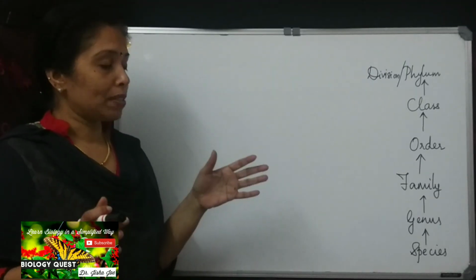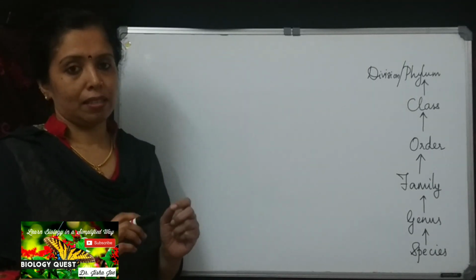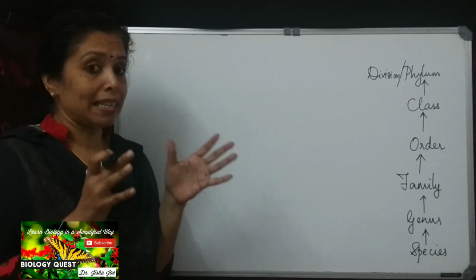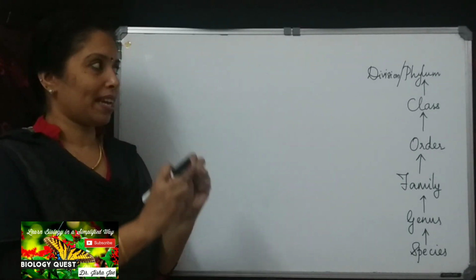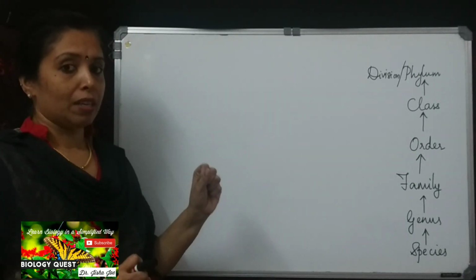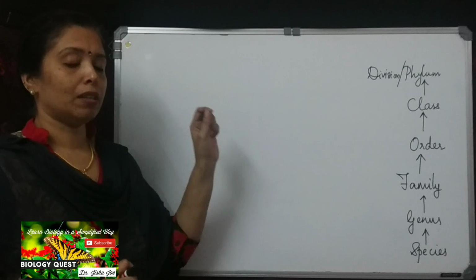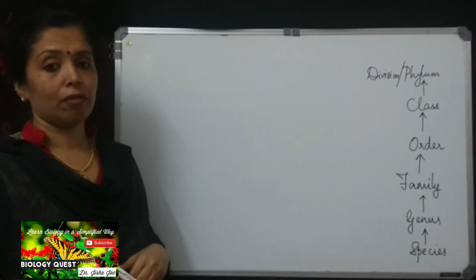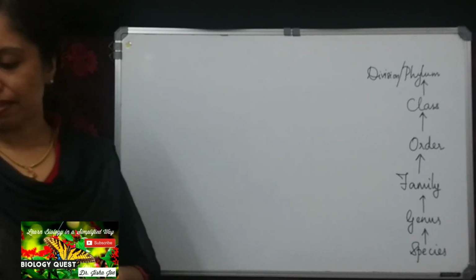An assemblage of closely related classes, or closely related classes are grouped together to form the phylum. We use the term phylum while classifying animals, and we use the term division while we classify plants.